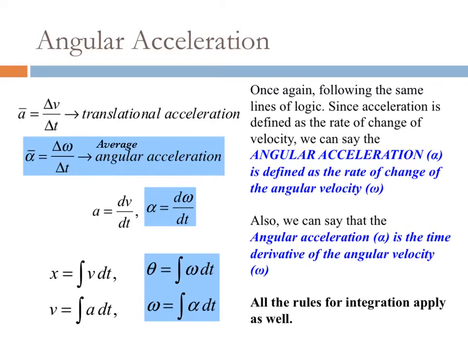Like I mentioned, we're also going to have average angular acceleration, which is going to be represented by an alpha. Now, average angular acceleration is our change in angular velocity with respect to time, and our instantaneous angular acceleration will be the derivative of angular velocity with respect to time. Now, because we do have our instantaneous quantities, we can also rewrite these as integrals, which are located down here.